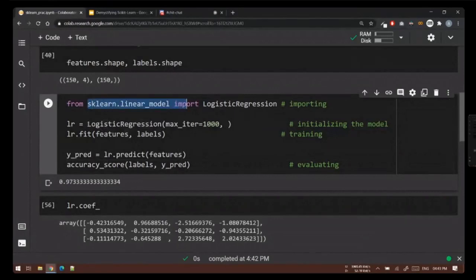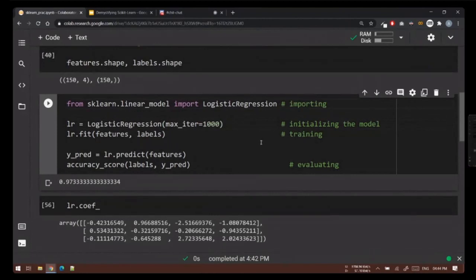Let's quickly revise if the code is making more sense now. We'll import the model, we'll initialize it with all the arguments, which are basically hyperparameters which we can use to control the behavior of the model. Once we have defined our model, we can call dot fit to learn all the parameters. This is the training stage. It will learn all the parameters, and then it will use those parameters to make predictions in future. This is how your dot fit works.